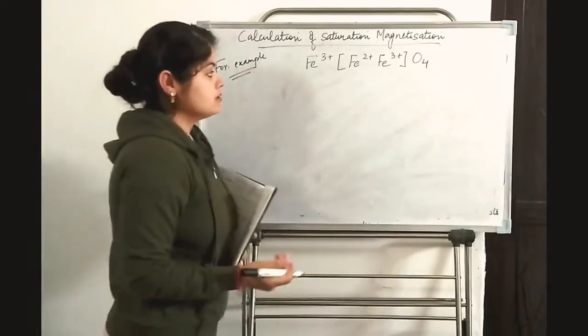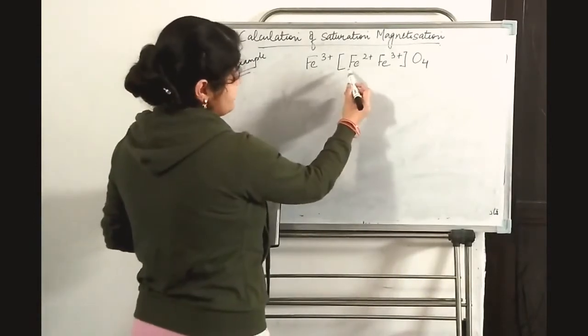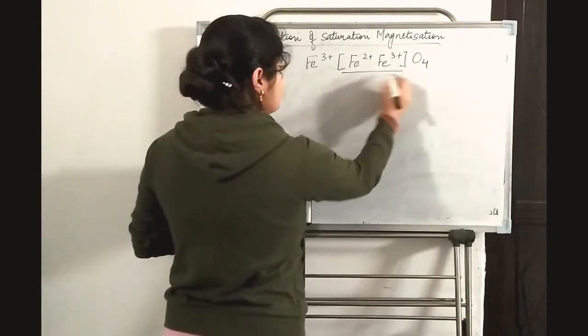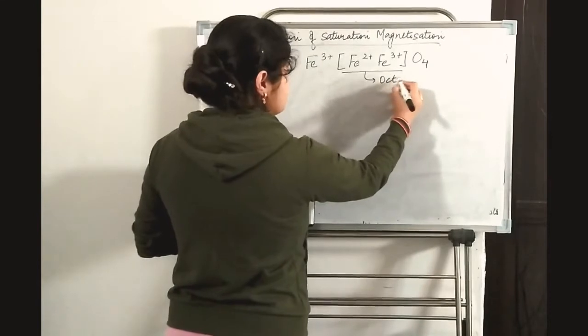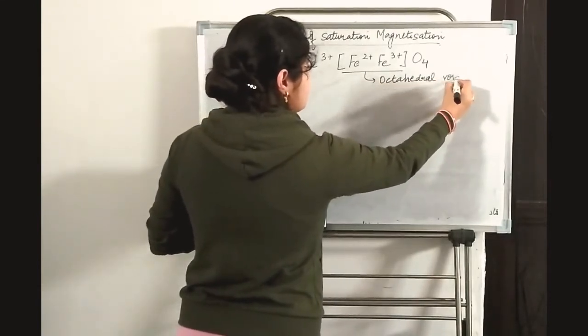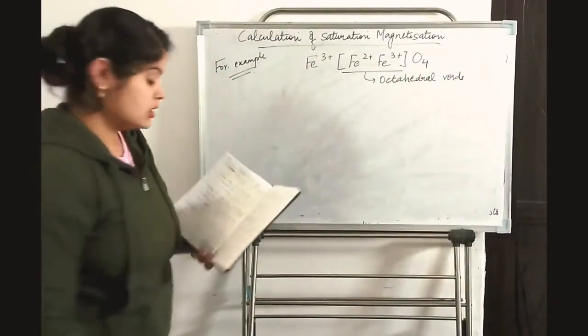This is a conventional nomenclature: the ions which are written inside the bracket occupy the octahedral voids, and those outside the bracket occupy the tetrahedral voids.